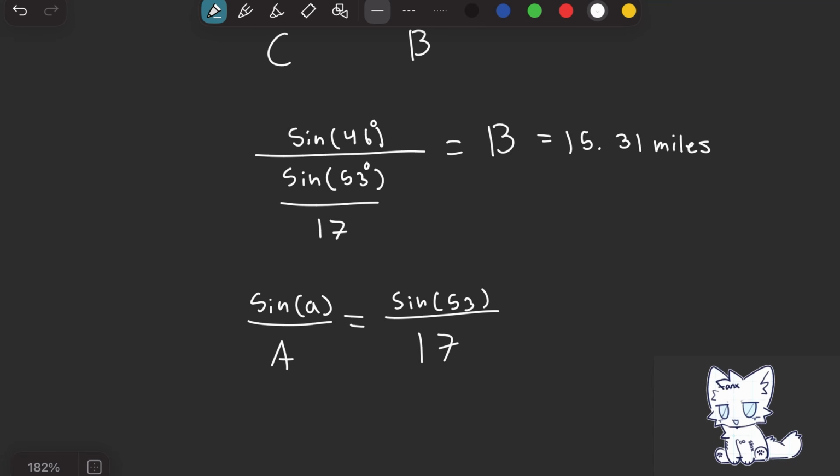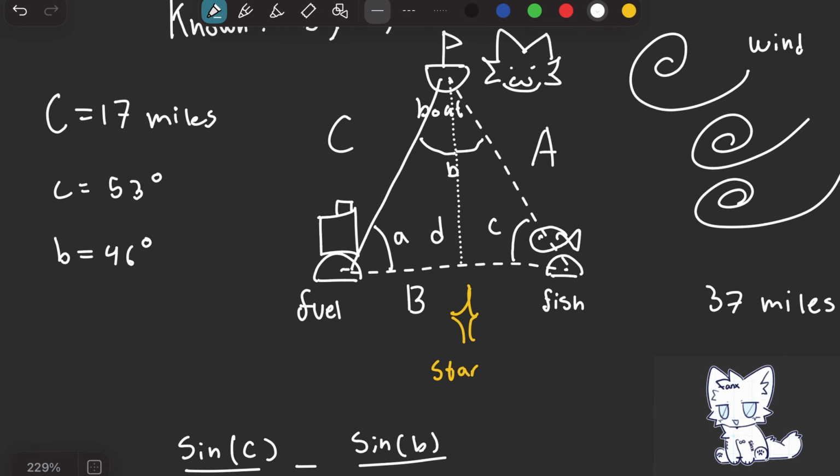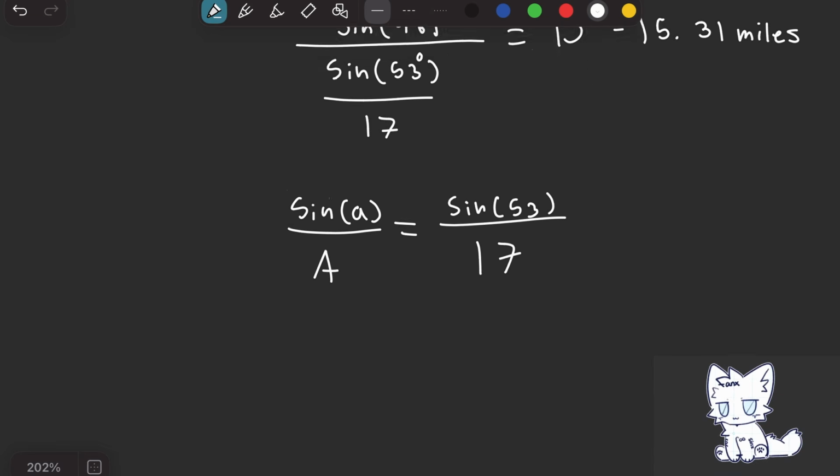How do we find angle A? Because we know two of the angles already, we can find angle A by subtracting the known angles from 180, and that should give us 81 degrees. So the angle of A is 81 degrees.